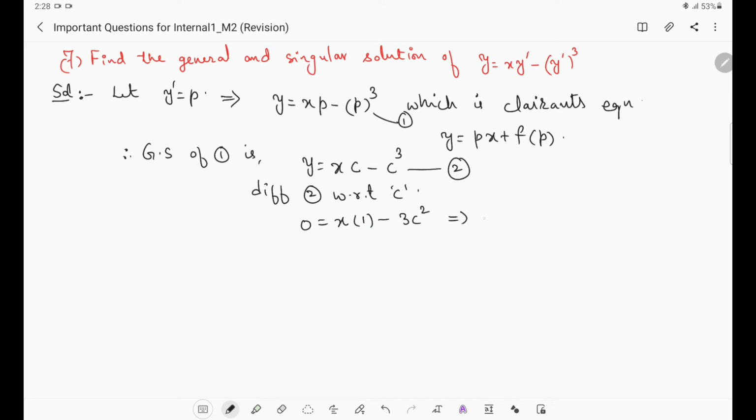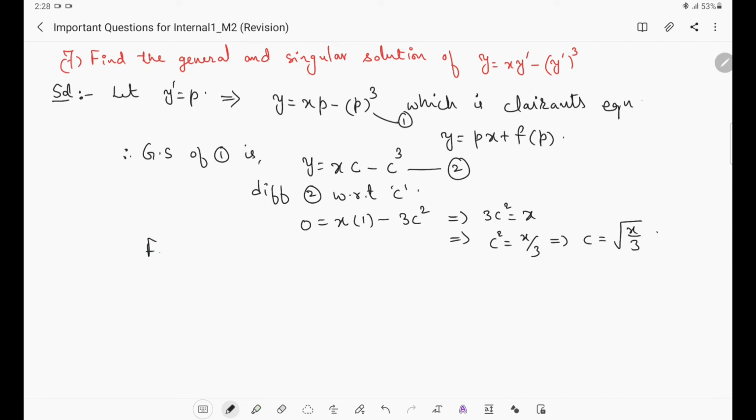Then simplify this: 3c square equals x, further c square equals x by 3, further c equals square root of x by 3, right? We got c. Now we have to eliminate this c from 2.